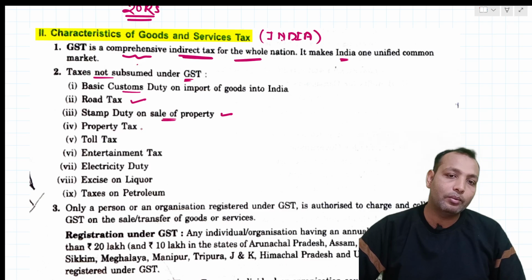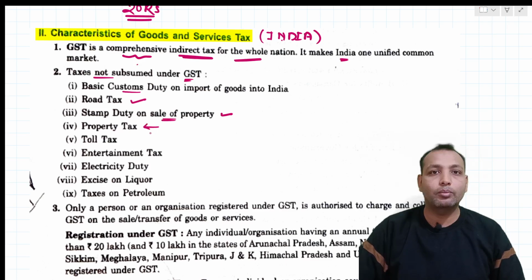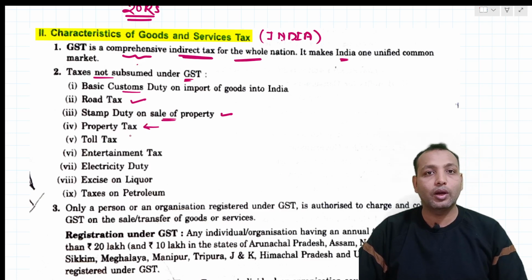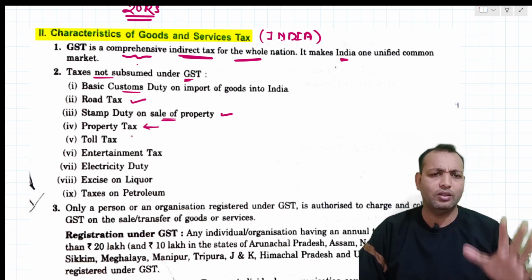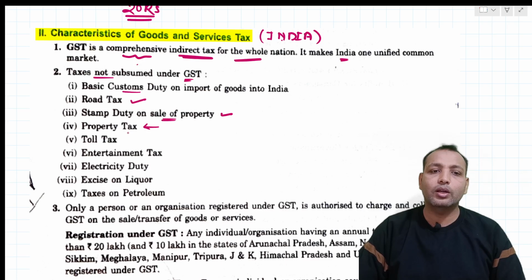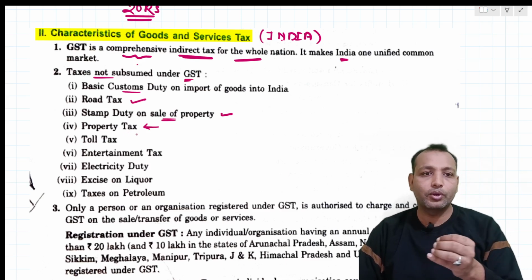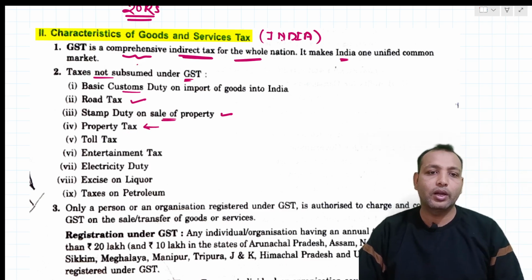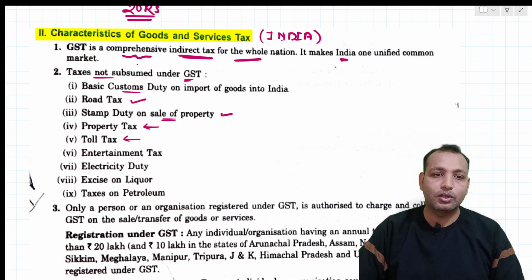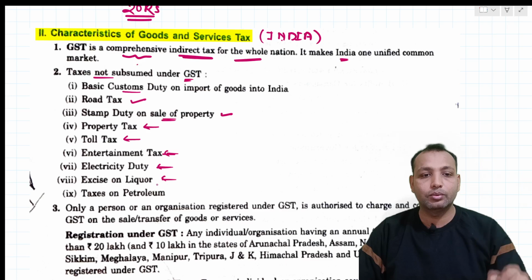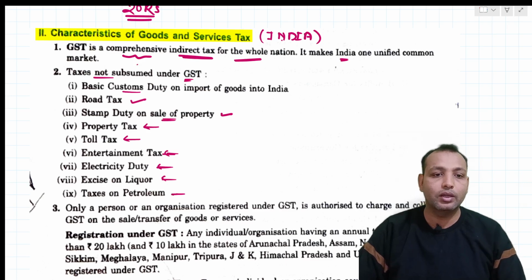Then property tax, right? If you have 5 acres or 2 or 3 acres, or if you have a property, you also have to pay taxes for that. Toll tax comes under road tax only. Entertainment taxes are different. Electricity duty, right? Excise on liquor, meaning alcohol. And taxes on petroleum as well, for petrol and diesel.